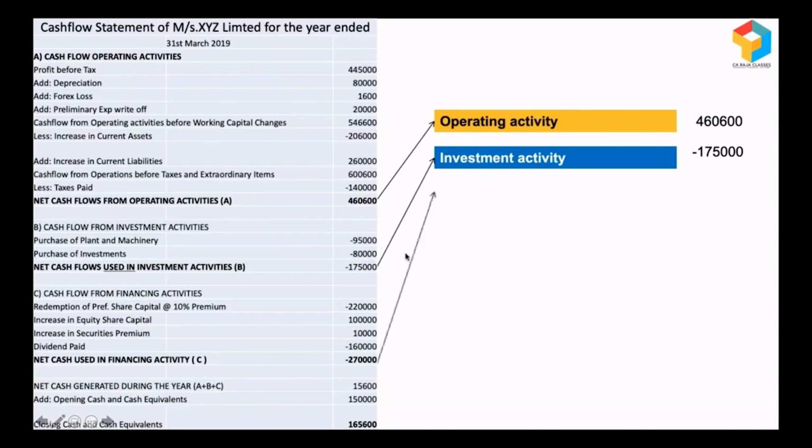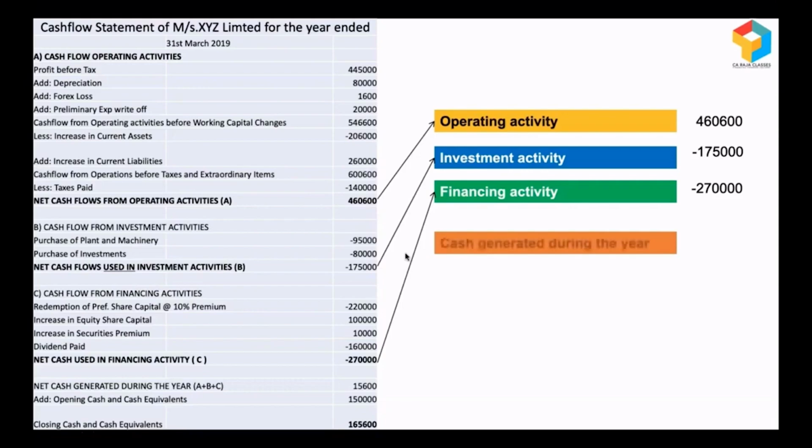Then look at the next key item, that is financing activity, and it is a negative cash of 2,70,000. It means to that extent cash had gone out. And if you want to know what those components are, you can go to the cash flow statement and you can see. And now if you add all the three, you get to know what is the cash generated during the year, and it's 15,600.